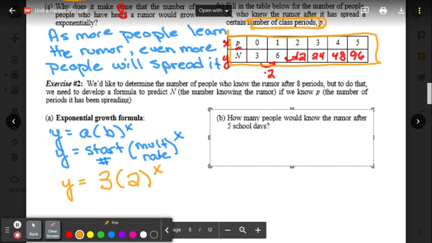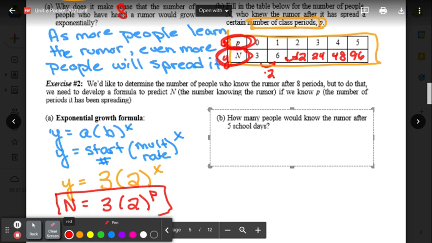So this equation is perfect the way it is, but now to answer word problems, it will probably be easier if we use the letters in the problem. So instead of x, I'm going to put a p, and instead of y, I'm going to put an n. So n equals 3 times 2 to the p. So remember, p stands for period, n stands for the number of people. Now, I do want to change letter b because the number gets really, really, really big.